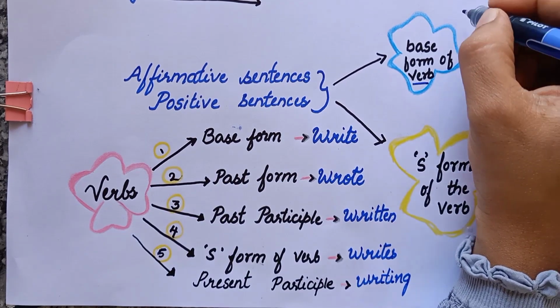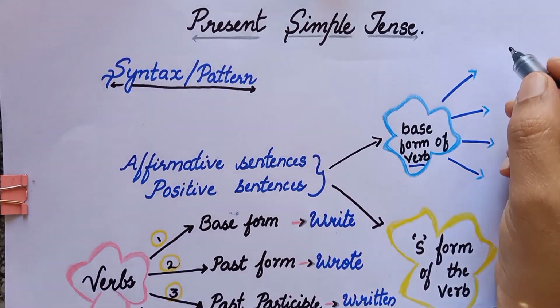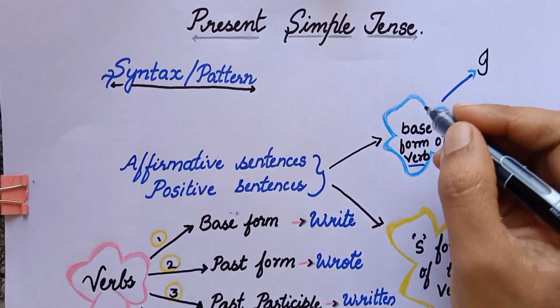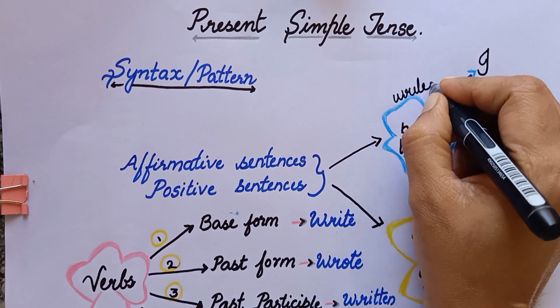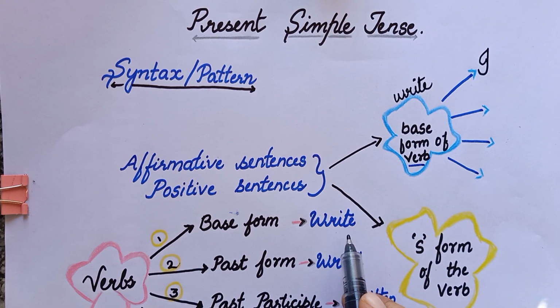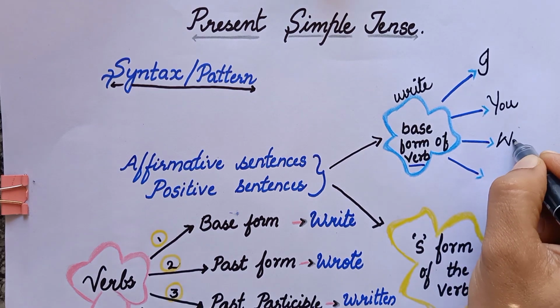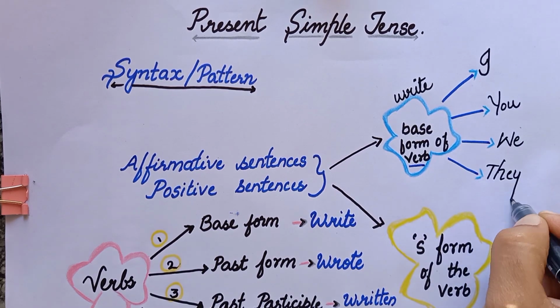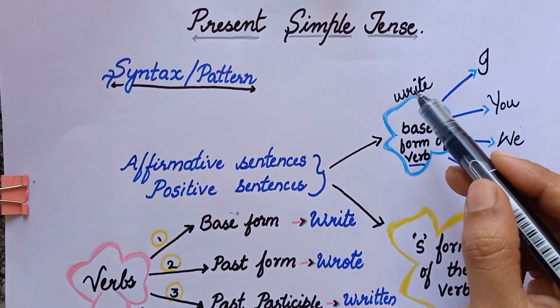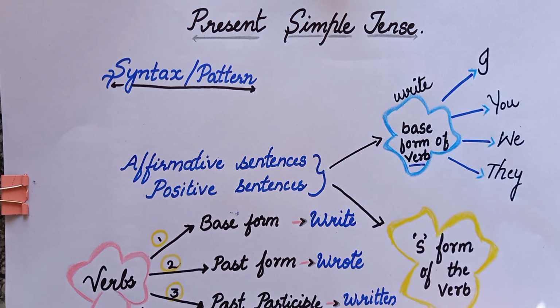So base form of the verb, like subjects like I, you, we, they will use the base form of the verb. Like I write, you write, we write, they write. Okay. I write, you write, we write, they write.